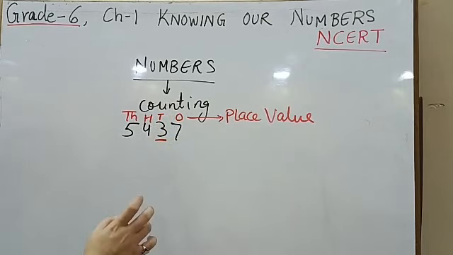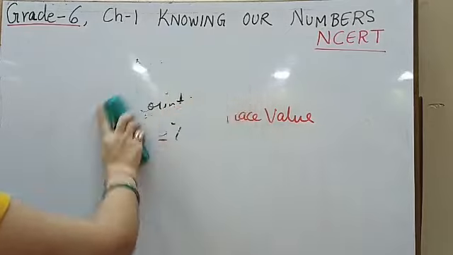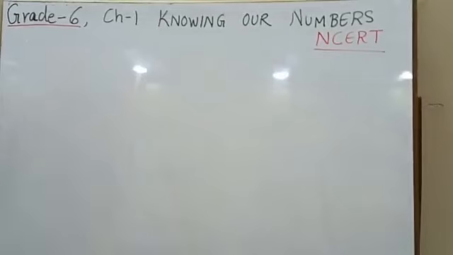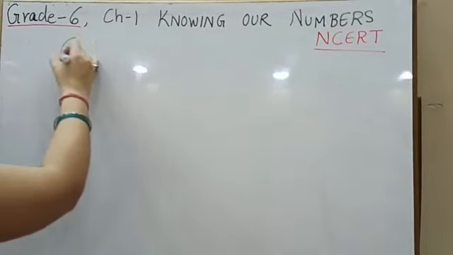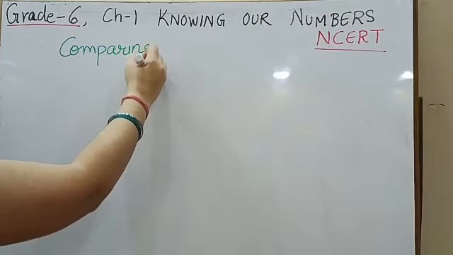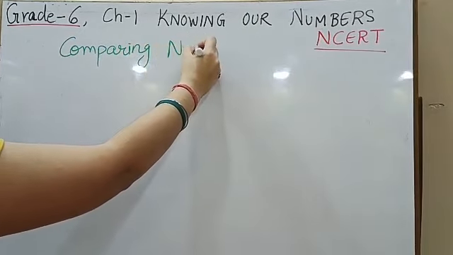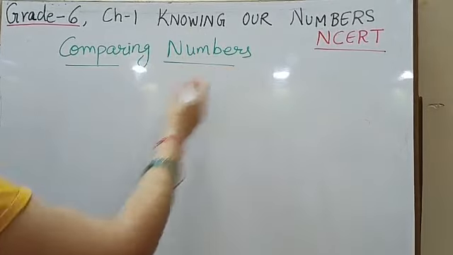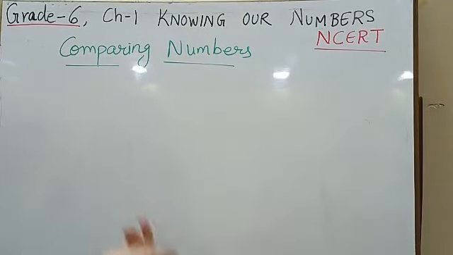Now with this thing, we are going to start with the first topic that is there in this chapter. The first topic is comparing numbers. Now by the word comparing, what do you understand by the term comparing? Compare is when you see which is greater, which is less, which is equal. So comparing is something like this.